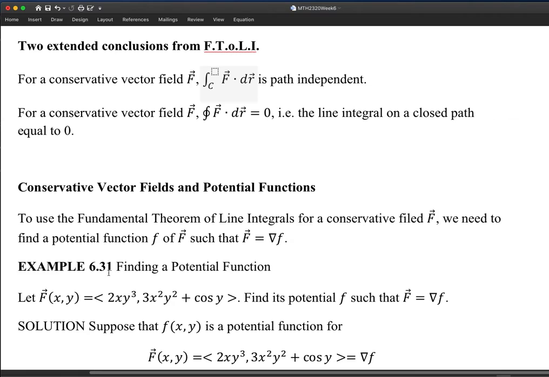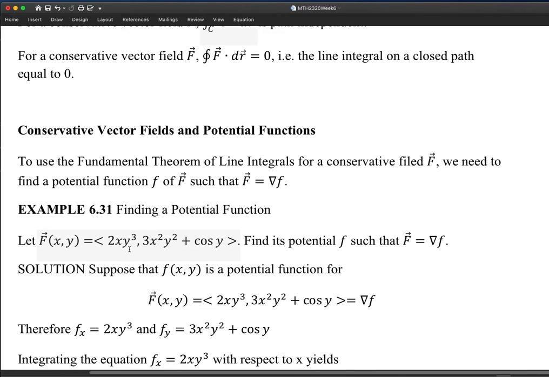Okay, so this is again the example from the textbook, 6.31. We have the vector field given, and in the beginning, I guess we really don't know if it is conservative or not. So what I did here is, you can still check using the cross partial derivatives. The cross partial derivative of the P part would be 6xy squared, and for the Q part, 6xy squared again. The cross partial derivatives are the same, which means the vector field is conservative.